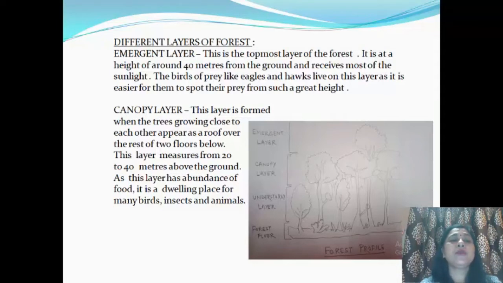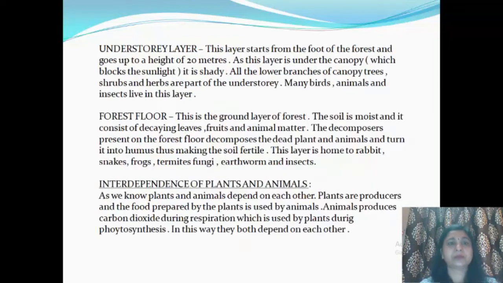This layer measures from 20 to 40 meters above the ground. As this layer has an abundance of food, it is a dwelling place for many birds, insects and animals. You can draw this forest profile, okay? Now the next layer, that is the third layer from the top, is the understory layer.